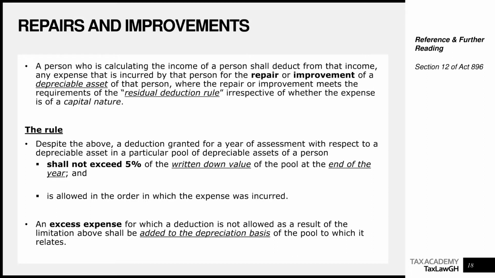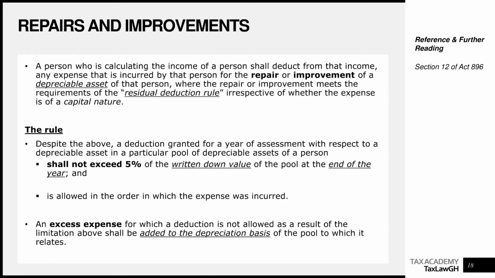Let me give you a numerical example. Let's say Company A has a pool of assets. So let's even use class 1 or pool 1, which relates to computers and data handling equipment together with their peripheral devices. If you watch the video on capital allowances, you know that class 1 or pool 1 attracts a 40% capital allowance rate using the reducing balance method. Now, if you are using a class 1 asset, let's say you decide to repair your MacBook Pro, right? You take your MacBook for repairs. Now, they tell you that it will cost you 6,000 cedis to repair the MacBook.